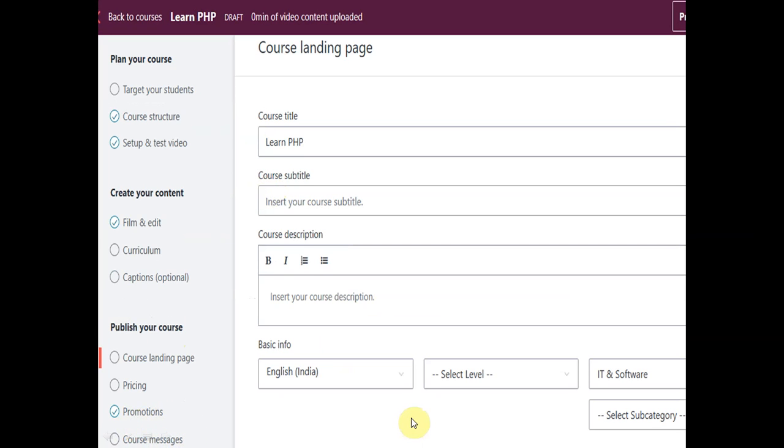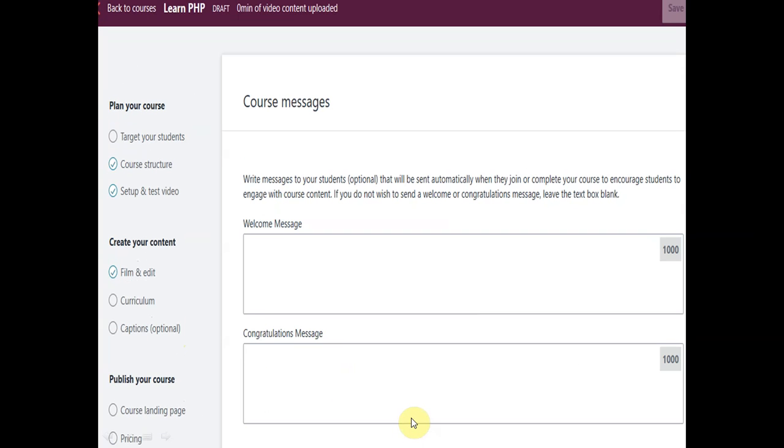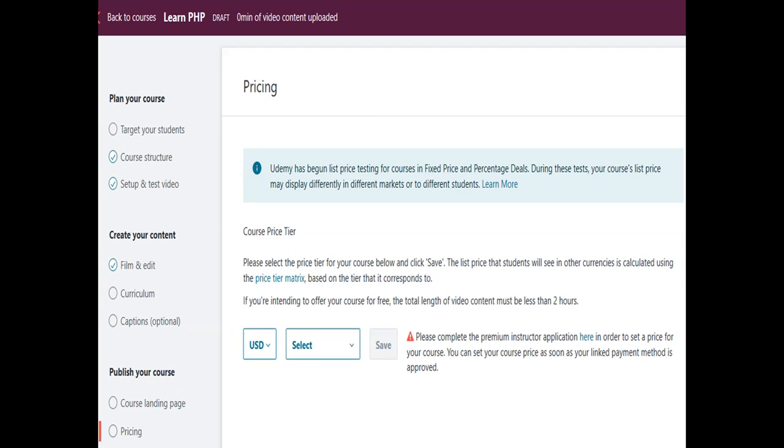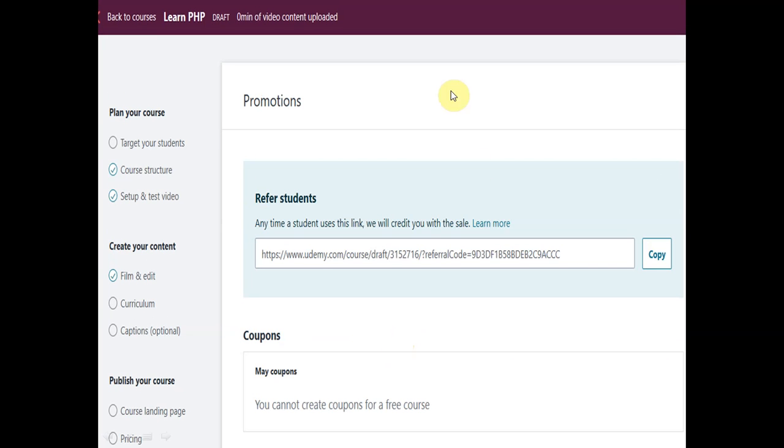For promotion we can promote our course to the students. Here is the link of our course, and we can copy this link and send it to the WhatsApp group of our students for promotion of our course, as well as to Facebook also, so that more and more students and people can get informed about our course, and so that they can opt for our course also.